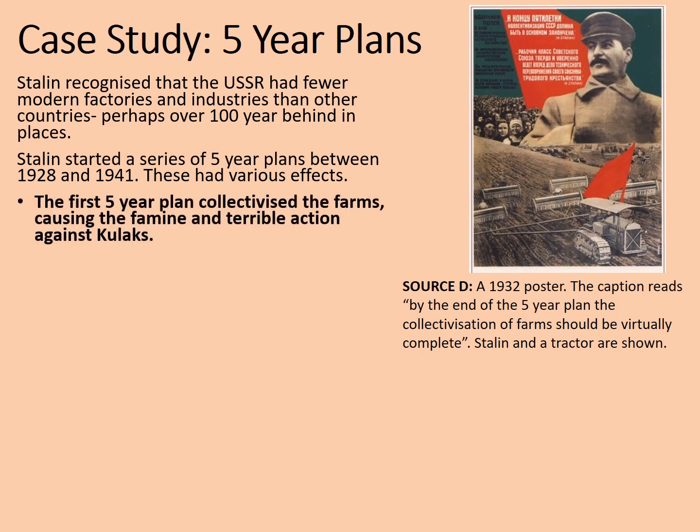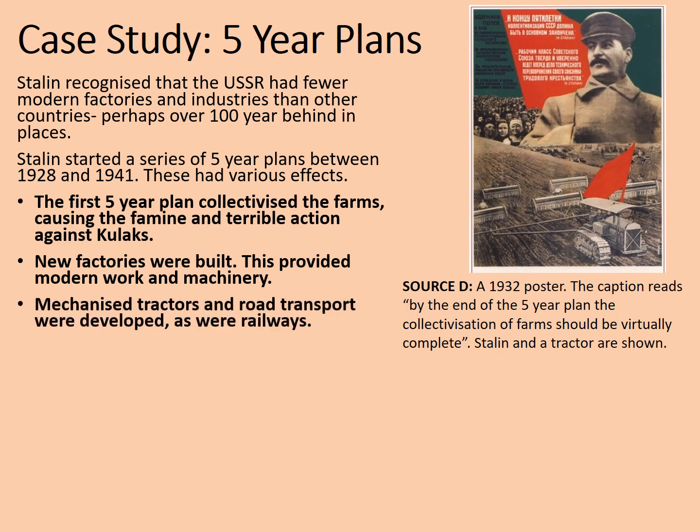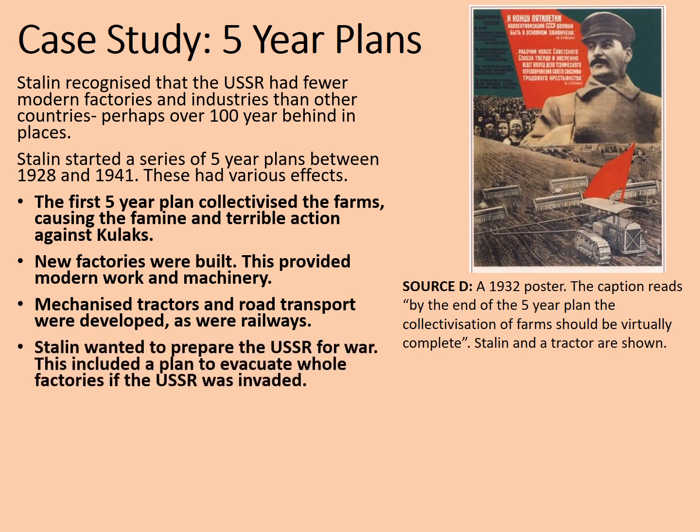The first 5-year plan collectivised the farms, causing the famine and terrible action against the Kulaks that we looked at in case study number 1. However, new factories were built. This provided modern work and machinery for the Russian people. Mechanised tractors and road transport were developed, as were railways. This made a lot of the work done in the USSR far more efficient and modern.